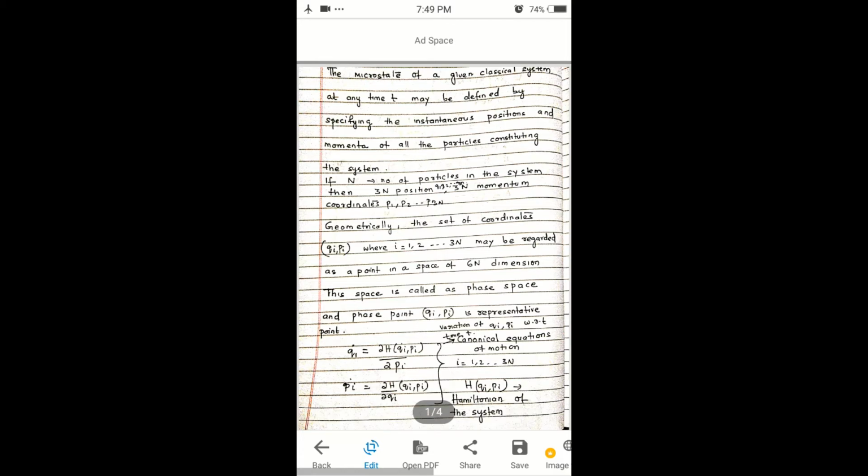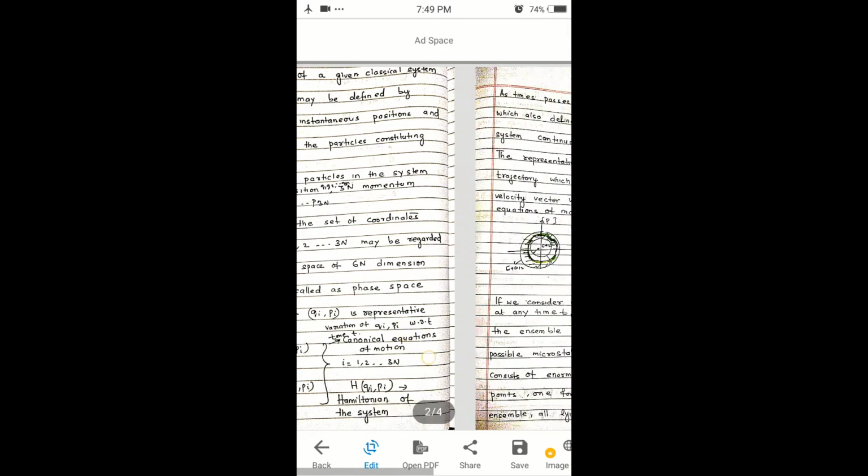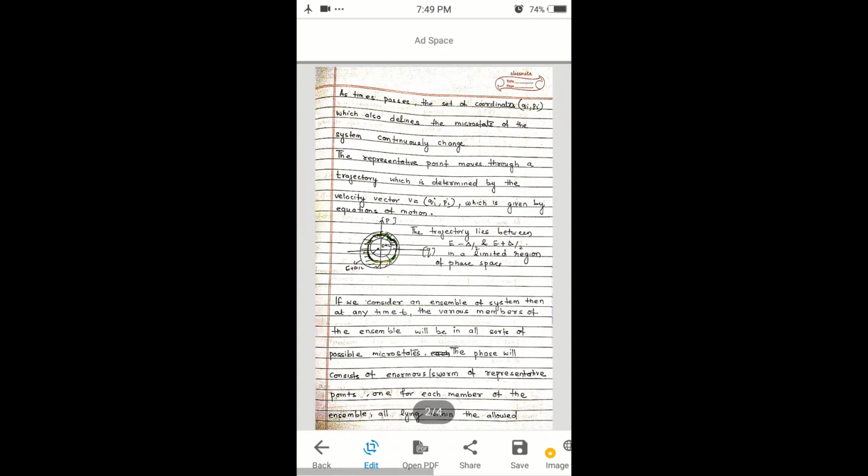representative point. Here pi, qi are functions of time and are expressed as canonical equations of motion, that is, qi dot is equal to dou H by dou pi and pi dot is equal to minus dou H by dou qi, where H is the Hamiltonian of the system. These things we have already discussed in the beginning of the statistical mechanics presentations.